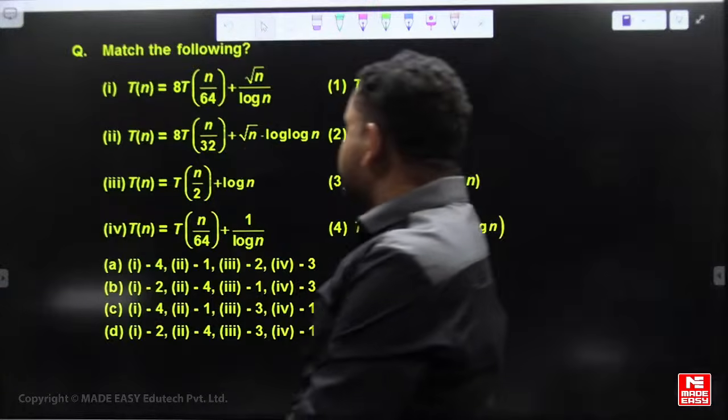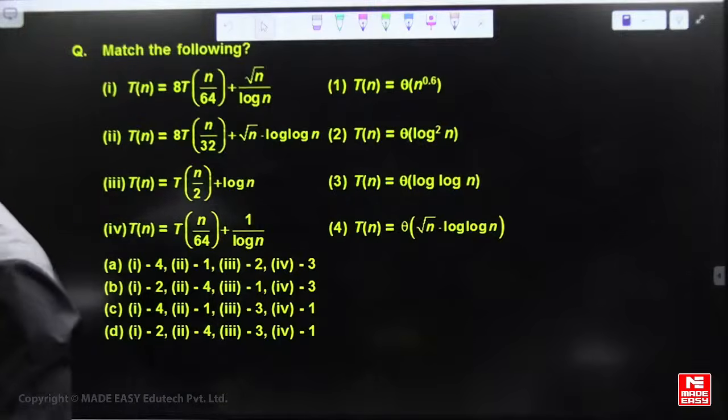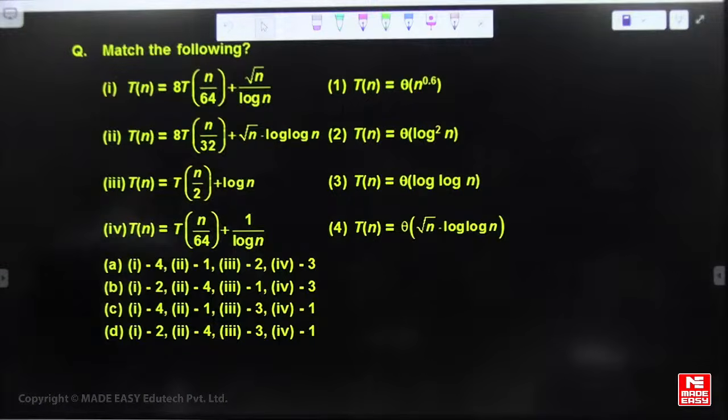Apply the master theorem. All these recurrences can be solved using the master theorem. Apply the master theorem and solve the question.